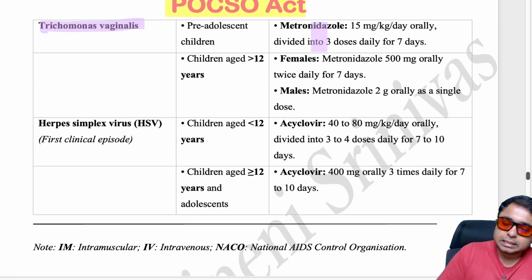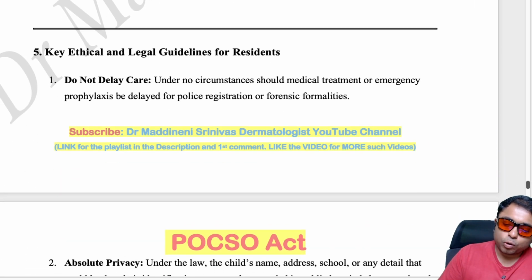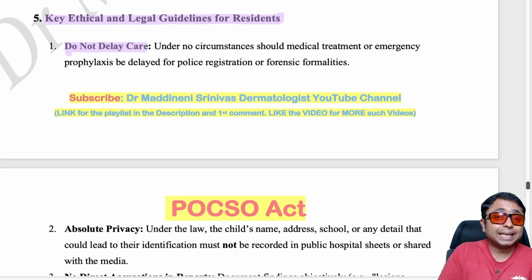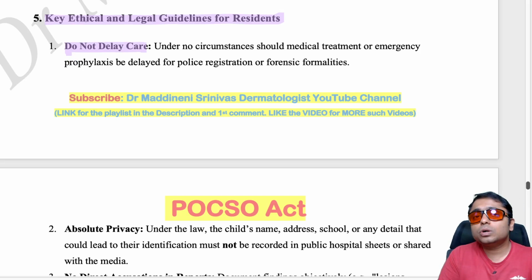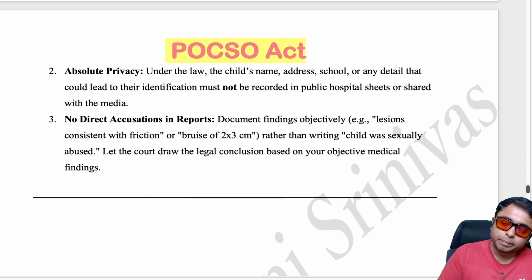Trichomonas vaginalis, metronidazole can be used, right? Herpes simplex viral infection, acyclovir can be used. Okay, so exact dosages you can pause the video and check out, right? And some ethical and legal guidelines which you must remember: do not delay the care. Like I have told you, you should immediately report and we should start the treatment. Management, collection of the specimens, samples, and also treating the patient should be immediate.